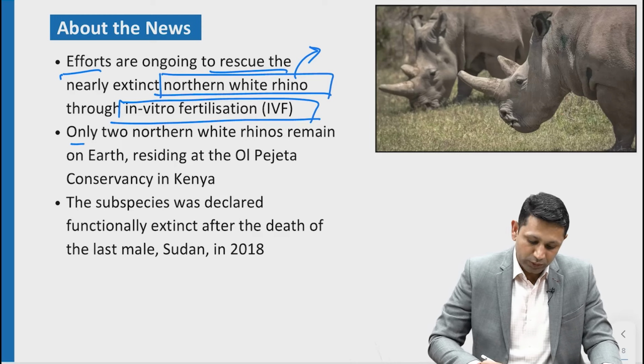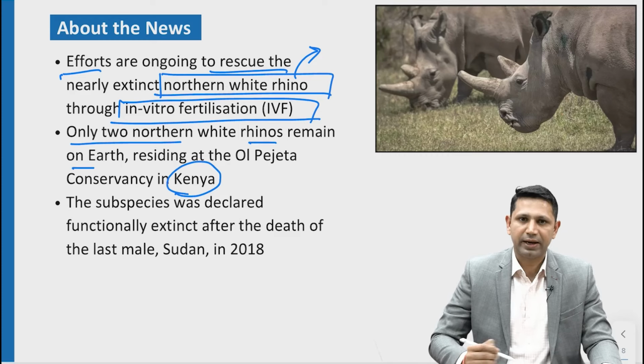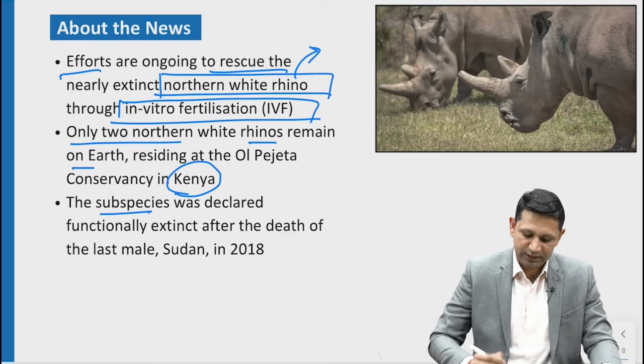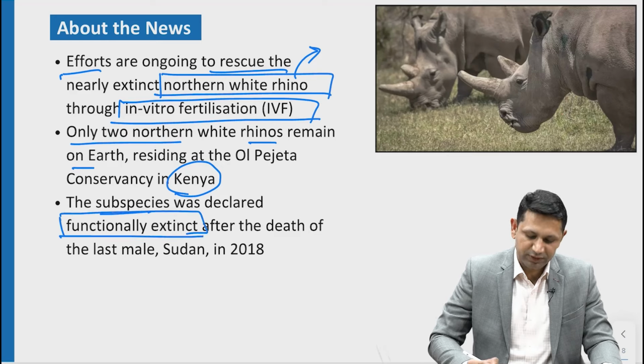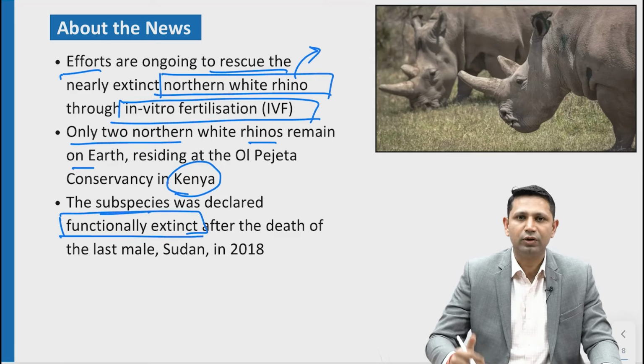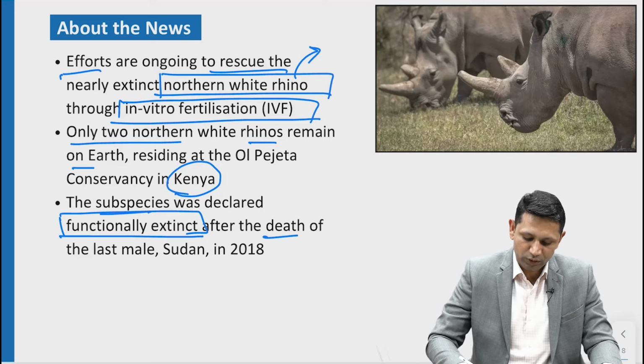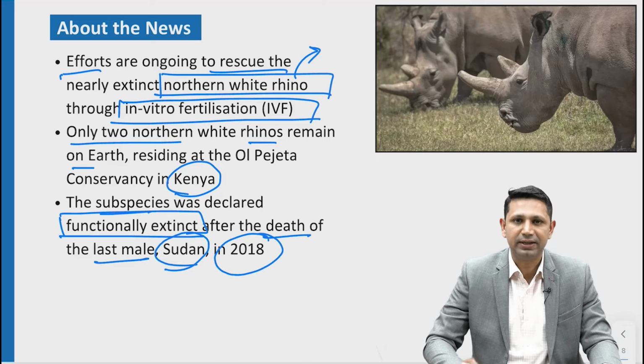Next thing, only 2 northern white rhinos remain on earth and they are in Kenya. The subspecies was declared functionally extinct. Functionally extinct means that they cannot breed anymore. And why was that? Because of the death of the last male, Sudan, in 2018.